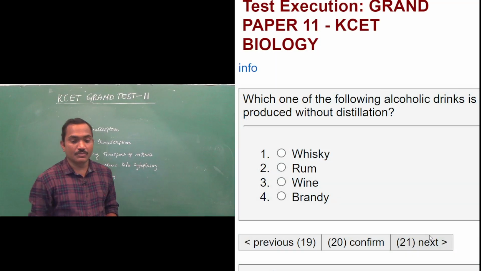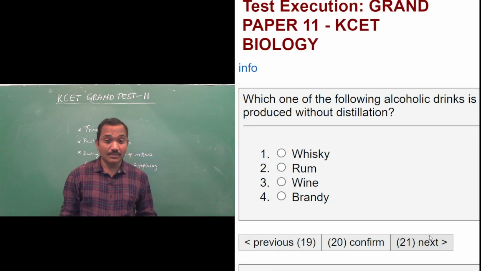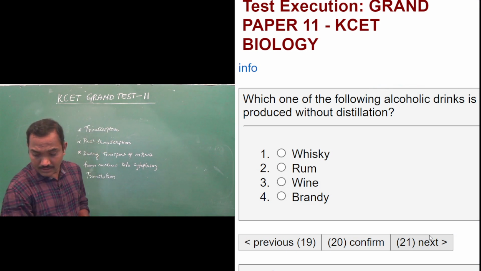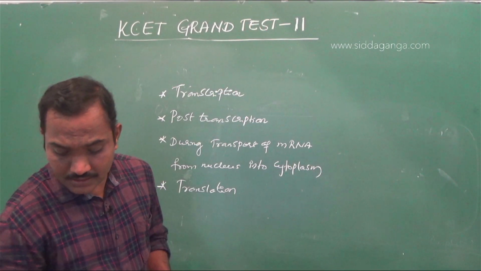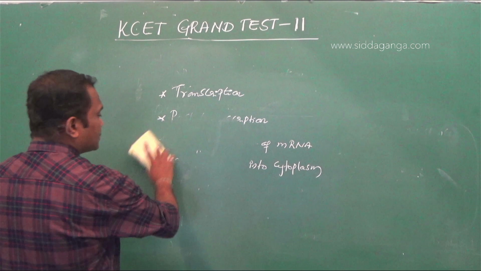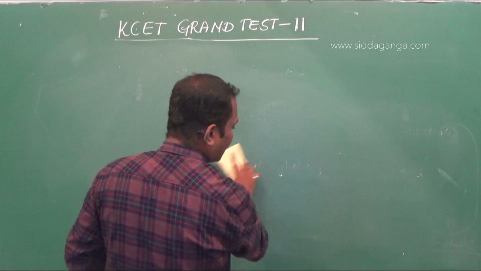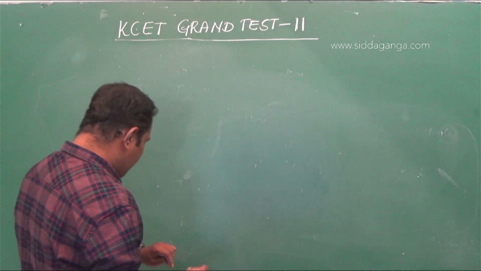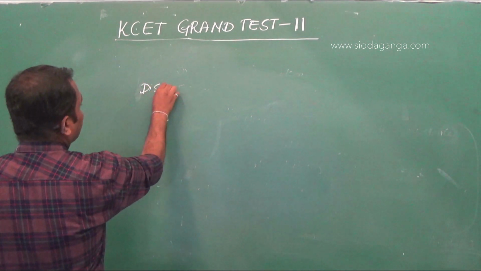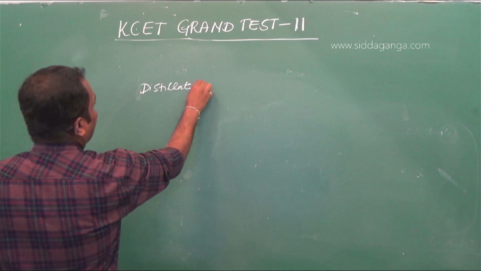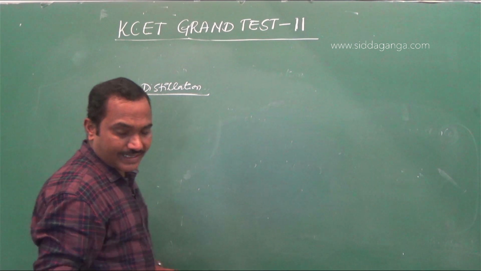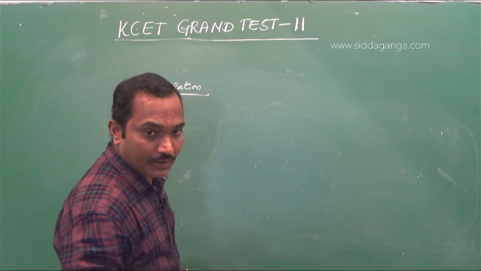Okay. Question number 20. Which of the following alcoholic drinks is produced without distillation? Options you have whiskey, rum, wine, and brandy. So distillation, you know that it's a process wherein you can concentrate the given solution. So if it is subjected to distillation, the percentage of alcohol will increase. So there are distilled and undistilled, both types of alcoholic beverages.